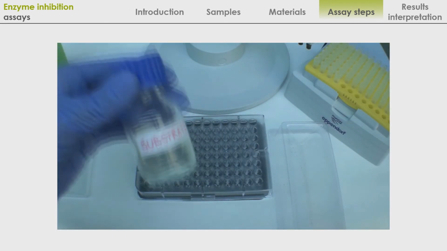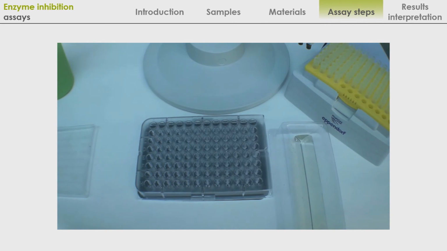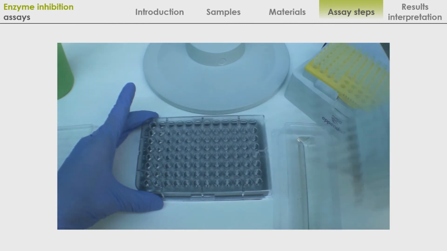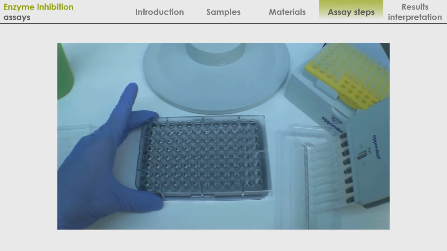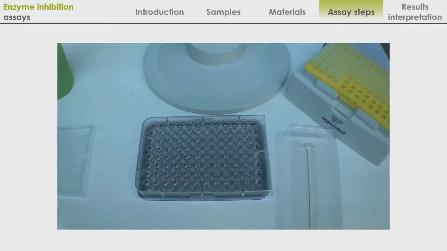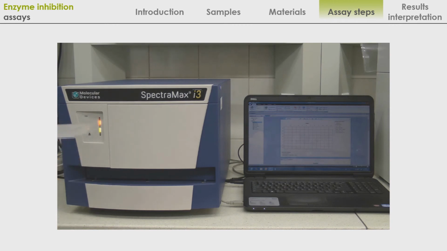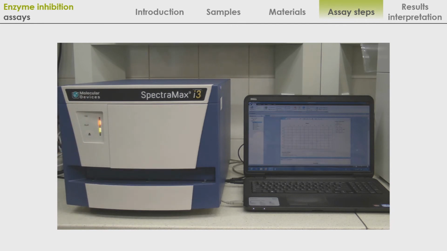When this time passes, add 100 microliters of the substrate to each well. Again mix the plate and incubate it at 25 degrees. Measure the absorbance after 10 and 20 minutes.